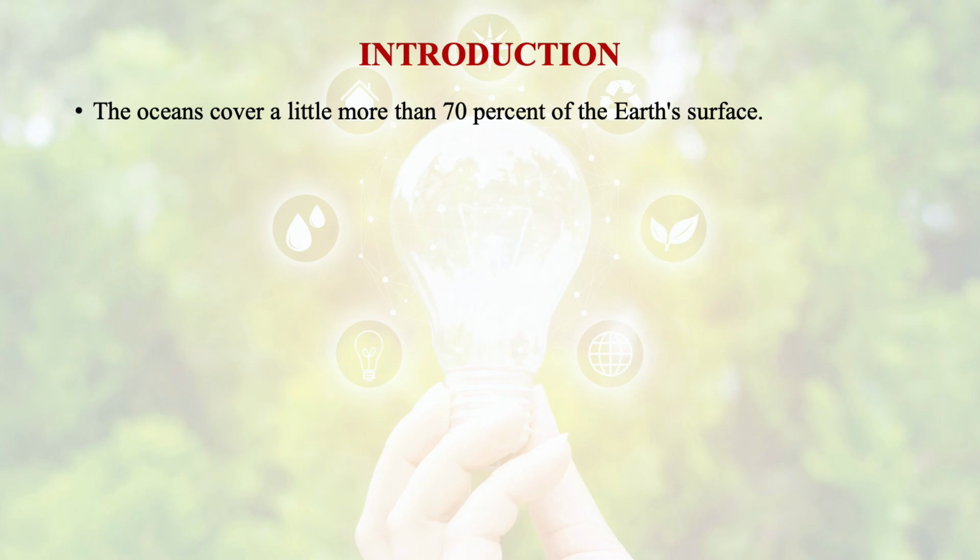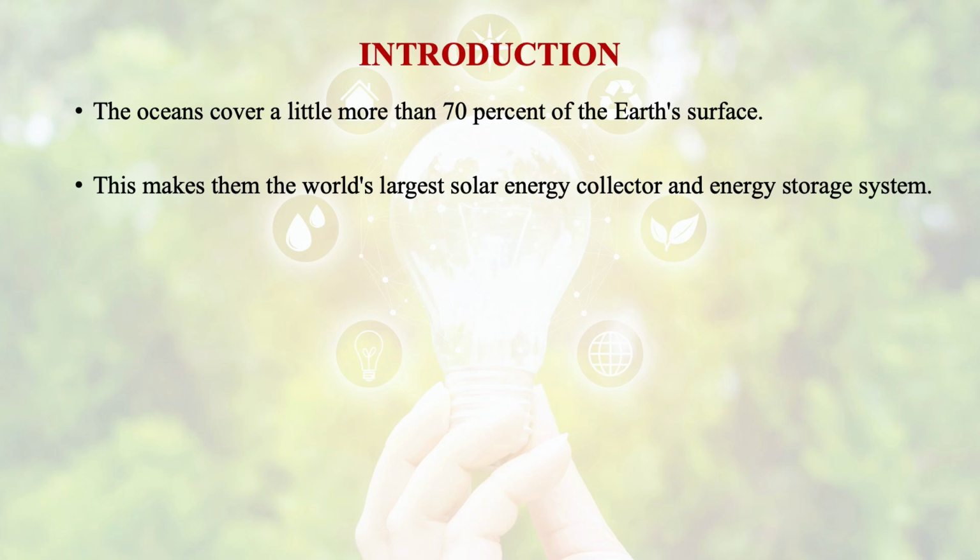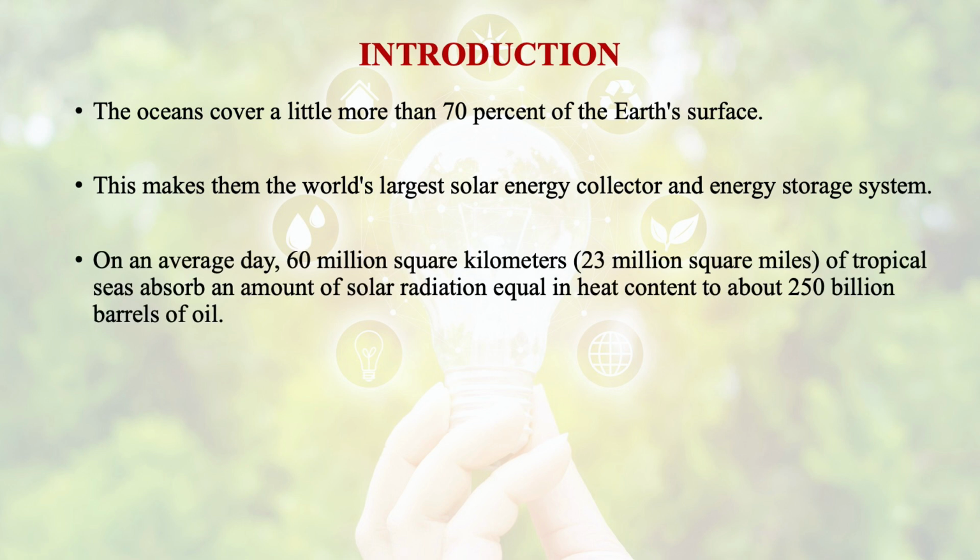The ocean covers a little more than 70% of the Earth's surface. This makes it the world's largest solar energy collector and energy storage system. On an average day, 60 million square kilometers, that is 23 million square miles, of tropical sea absorb an amount of solar radiation equal in heat content to about 250 billion barrels of oil.